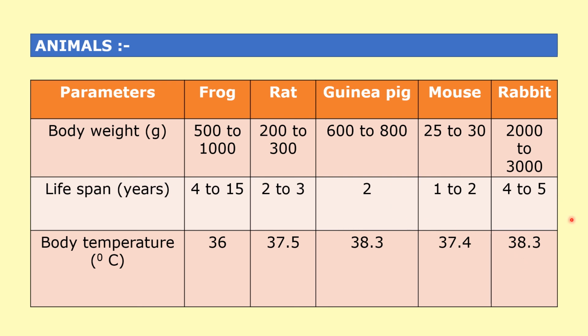These are the various parameters of animals, that is frog, rat, guinea pig, mouse and rabbit. There are a number of other animals also which are used in pharmacology, but for your syllabus you have the study of only these 5 animals, that is frog, rat, guinea pig, mouse and rabbit.